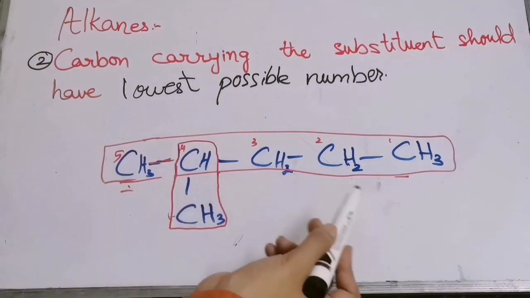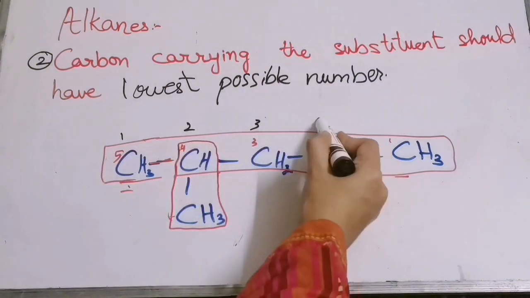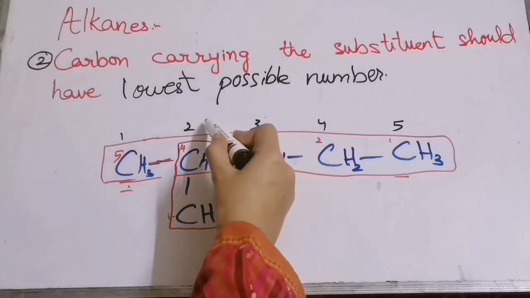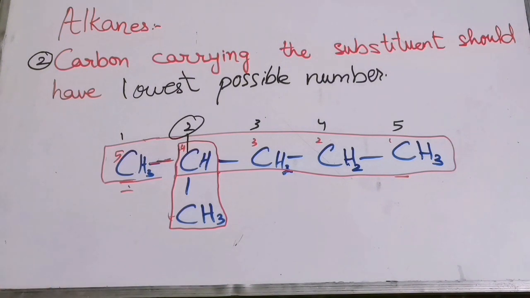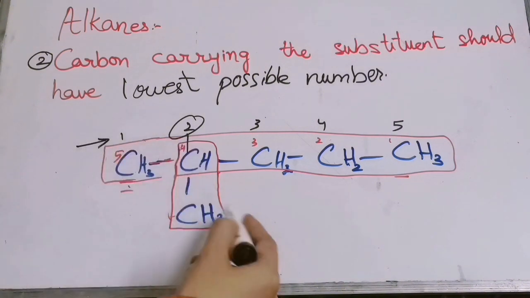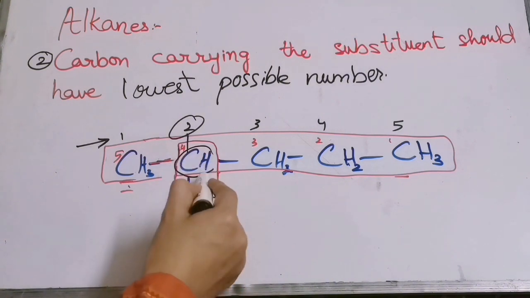But if we write the numbering from this side, it will be 1, 2, 3, 4 and 5. And now what is the number given to the substituent? Its number is 2. So according to rule 2, the carbon carrying the substituent should have the lowest possible number, so we will write the numbering from this side so that the substituent gets the lowest possible number.